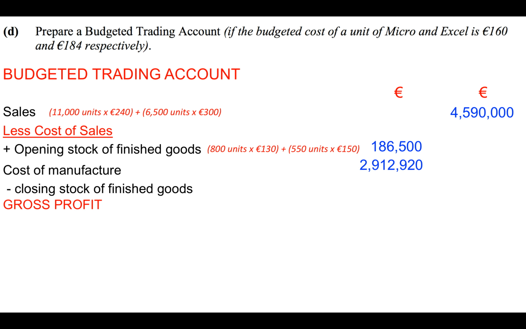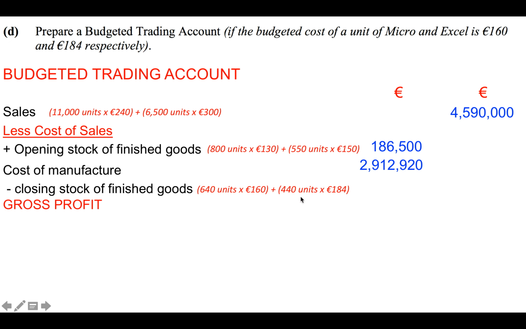€2,912,920, and then we minus the closing stock of finished goods, okay, which we were given in the question. But the closing amount of units that we need to make is 80% of our opening. So that's 640 units by €160, which were given here in the question.